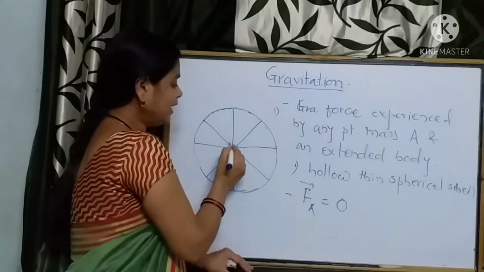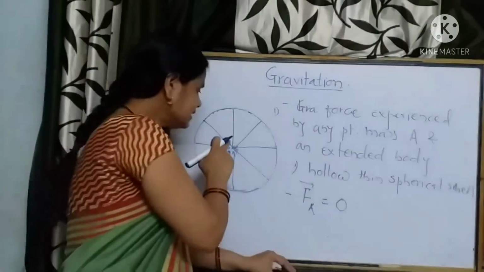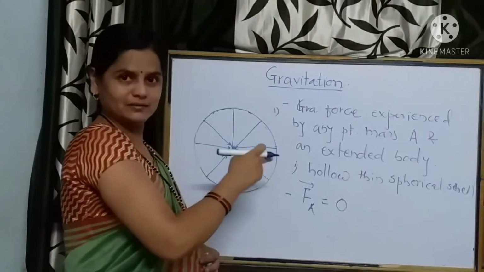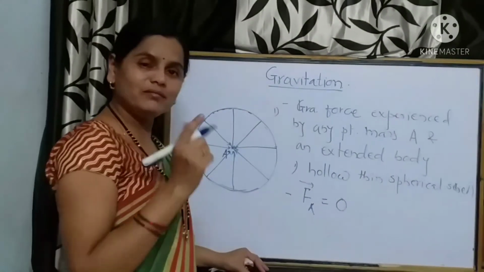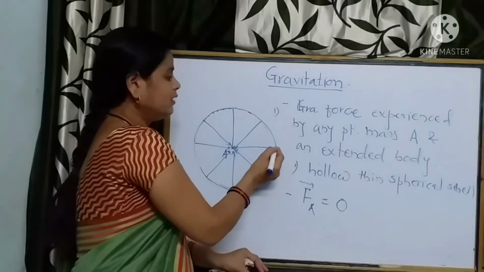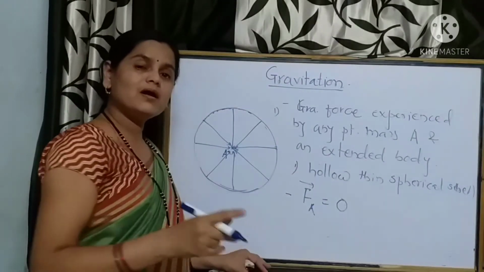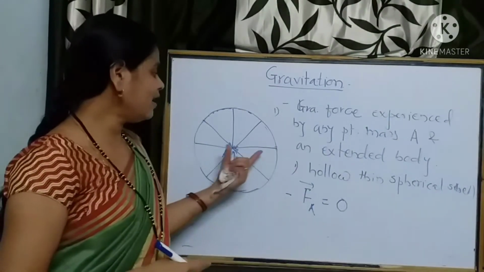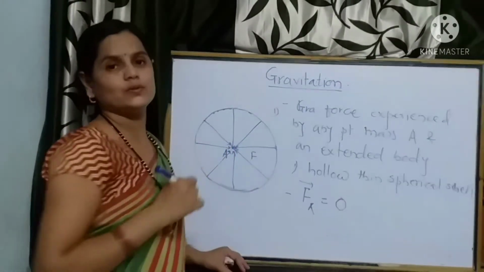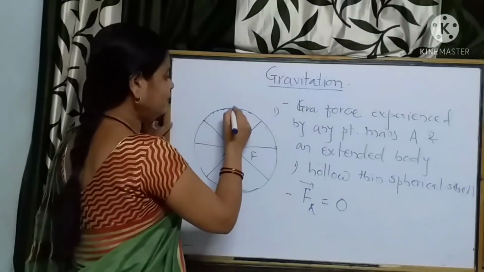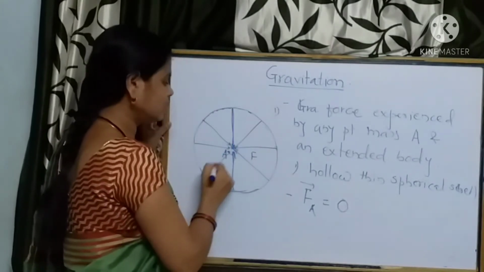Fine. But as this point mass A is situated at the center of this shell, the force experienced by the point mass due to each particle of the extended body has equal magnitude, but the directions are opposite. If we look at it, the diametrically opposite forces cancel each other.